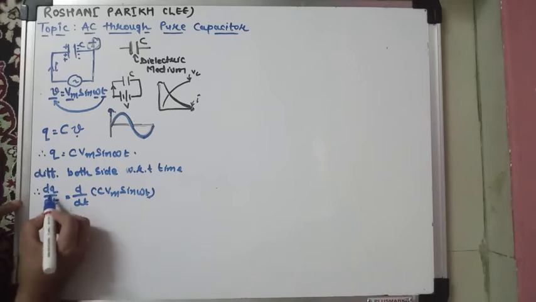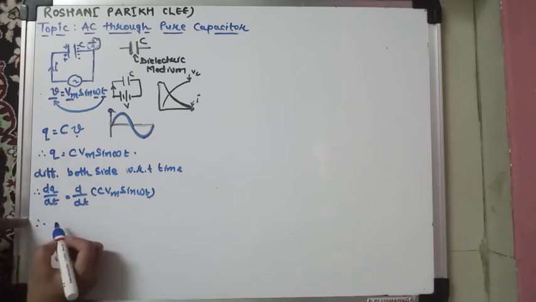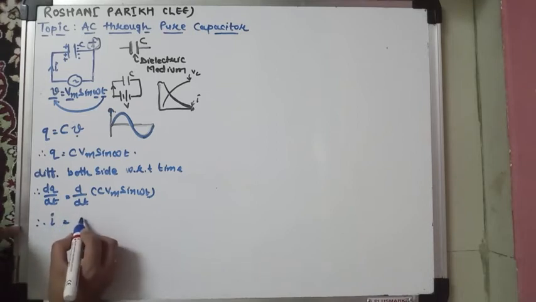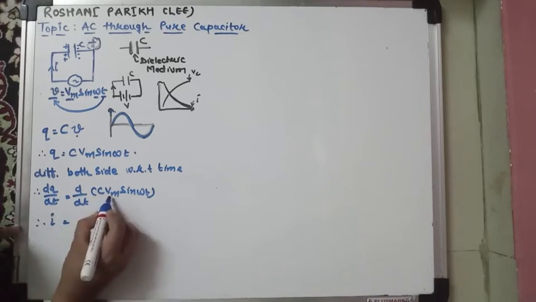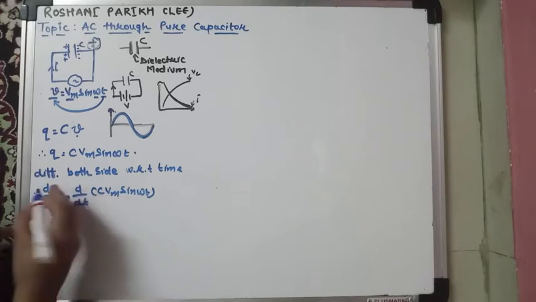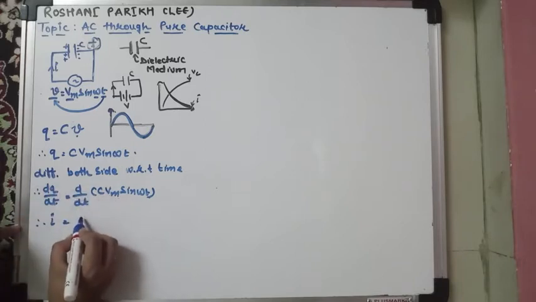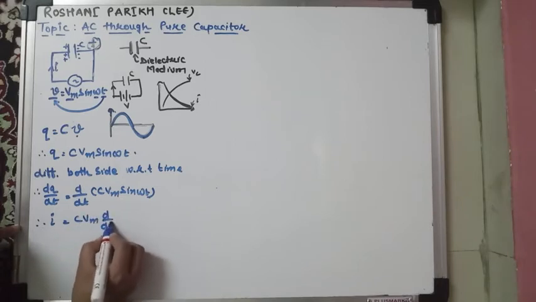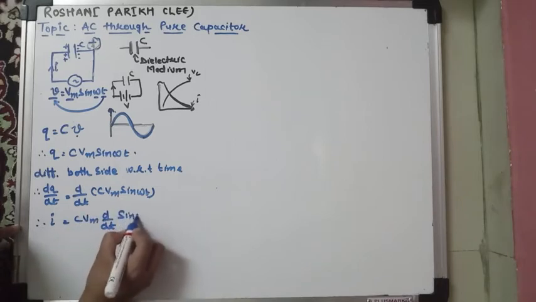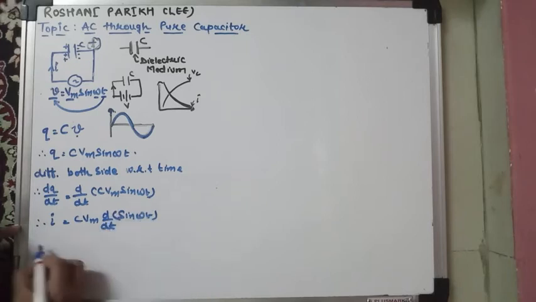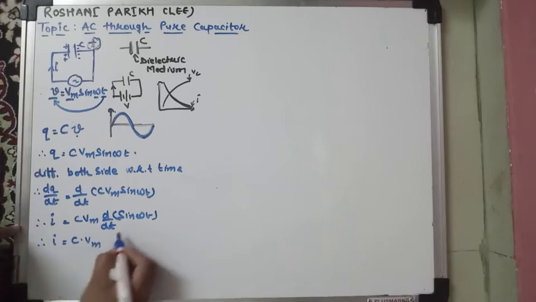Now what is dq by dt? As we know, dq by dt is the current I. So I is equal to, now C is a constant, Vm is a constant, so take them out of the bracket. So C into Vm d by dt of sin omega t. Now what is the derivative of sin omega t?